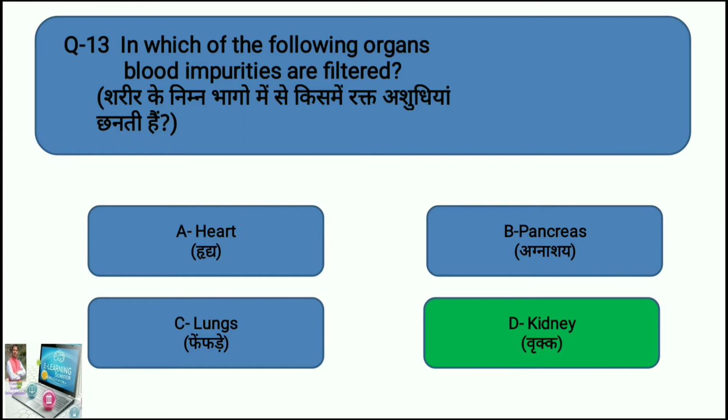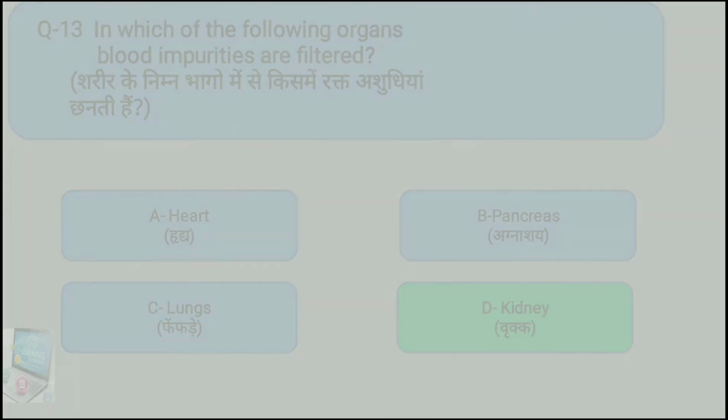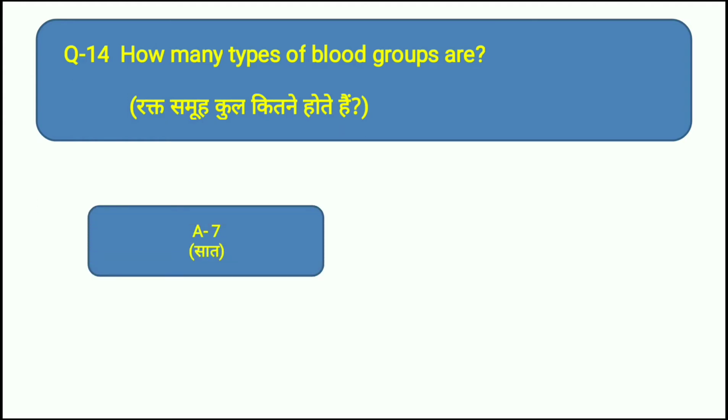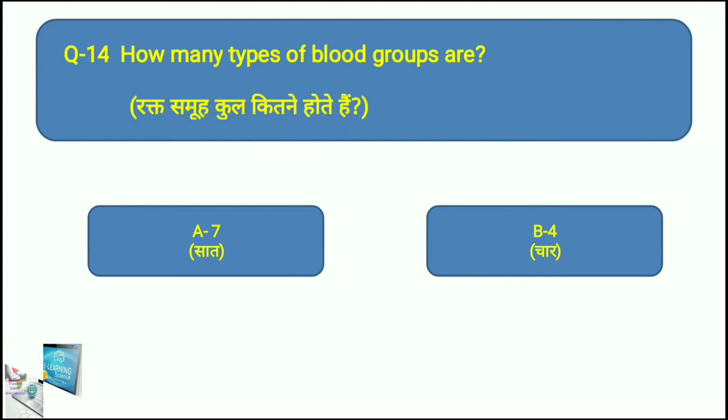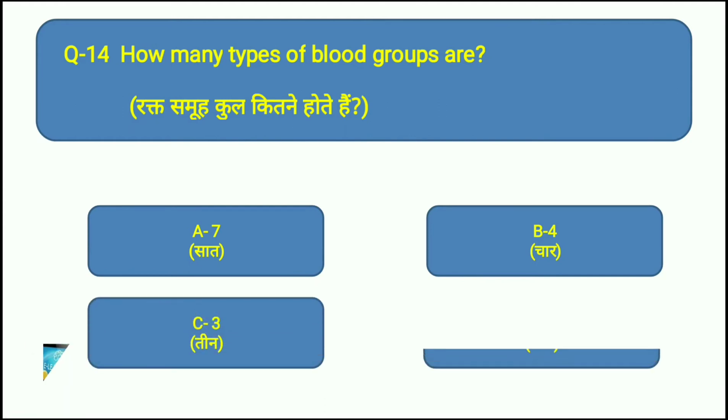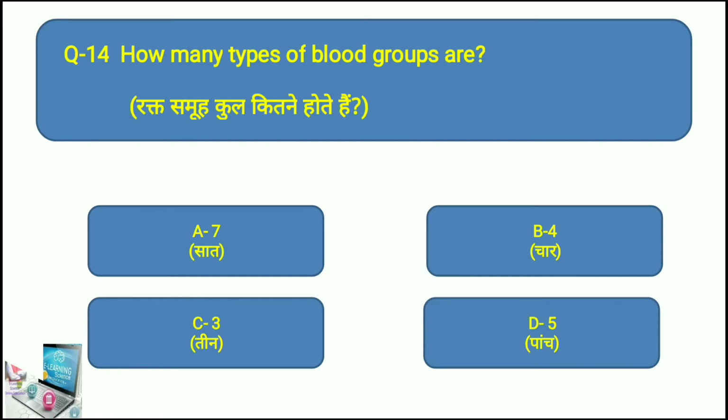Okay, let's move toward the next question. Question number 14. Here comes your question. How many types of blood groups are there? Your options are, option A 7, option B 4, option C 3, and option D 5. What do you think? What is the right answer? Very right. The right answer is option B. There are 4 blood groups in total.